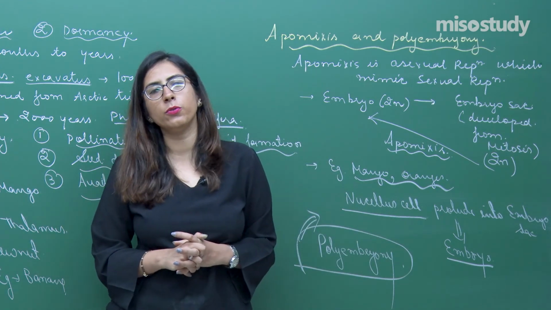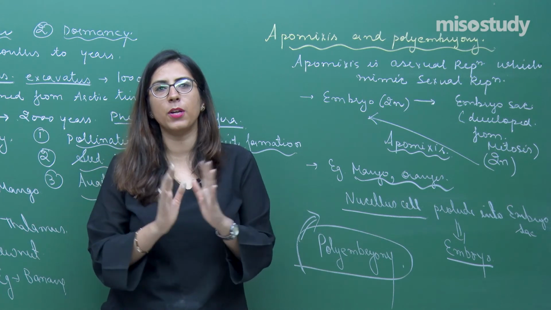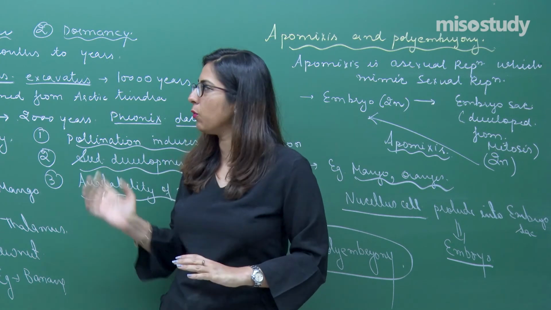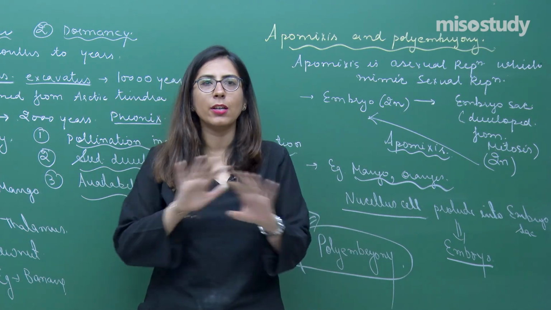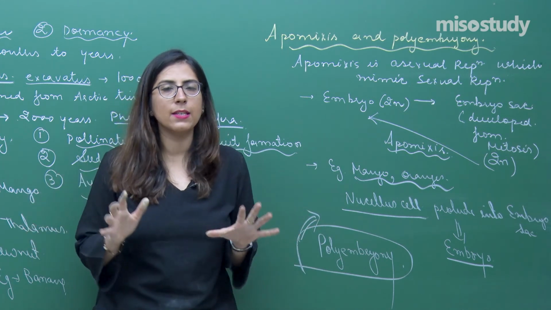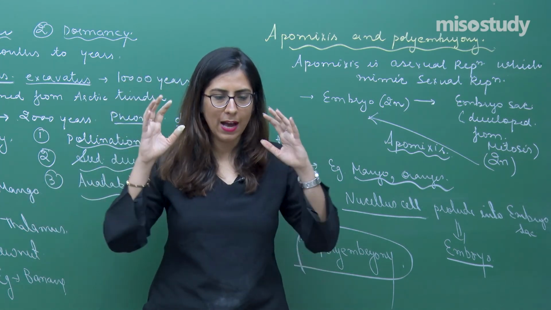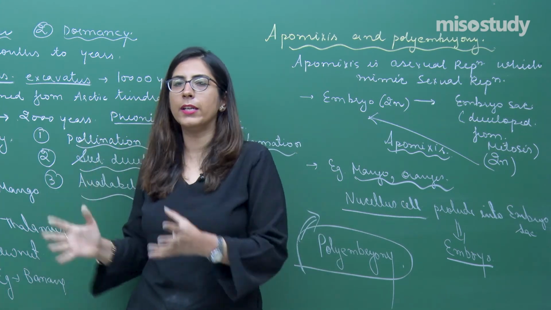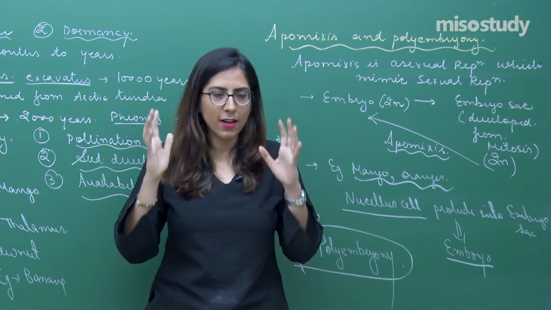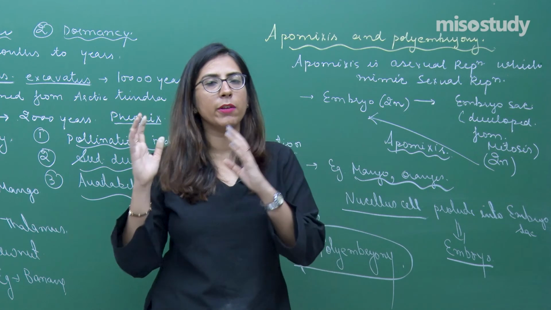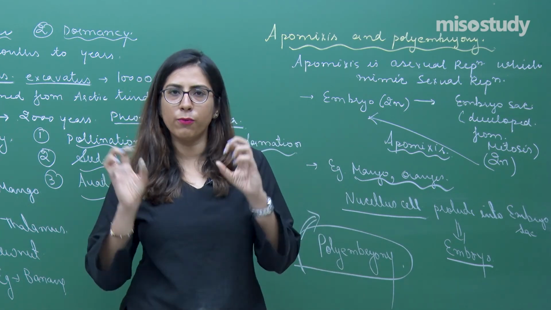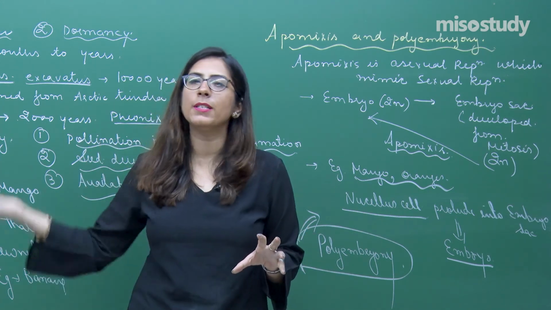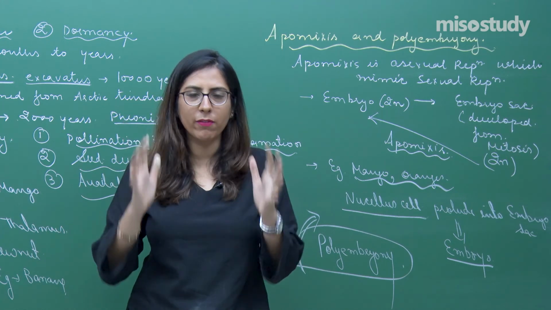So this is all about today's chapter. Your whole chapter of sexual reproduction in flowering plants is completed from my side. We'll be discussing some questions from this chapter, and if you have any doubt regarding it, see, I have not gone into depth at all. The reason is, it is just your CBSE examination, you should have an overall conceptual knowledge. No need to run here and there looking for some books or detailed material. Just focus on your CBSE, focus on your NCERT, whatever topics are given there. Don't take some other topics, just whatever is there in your NCERT, focus on it.